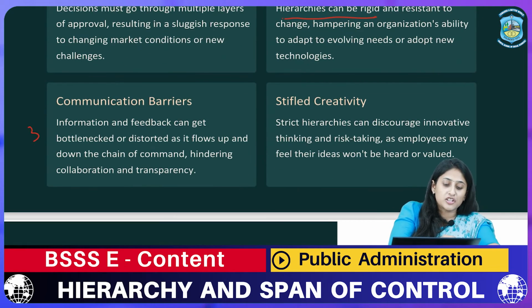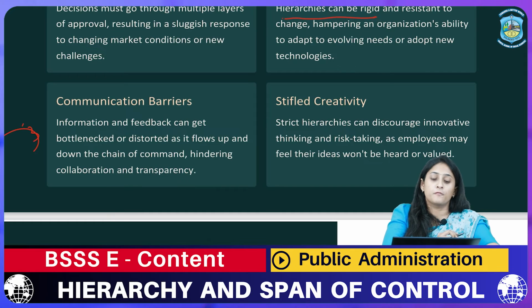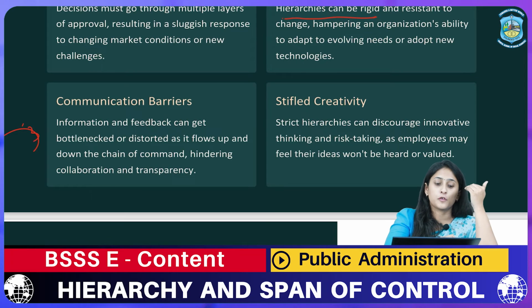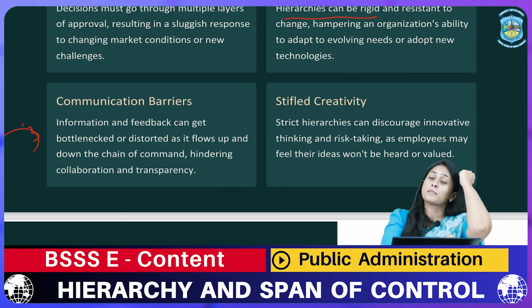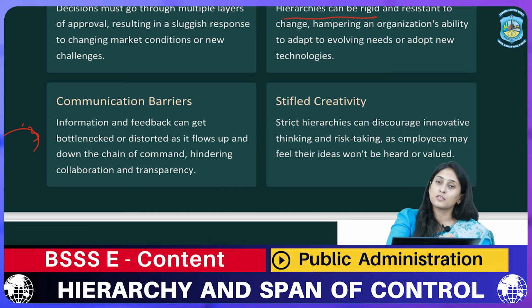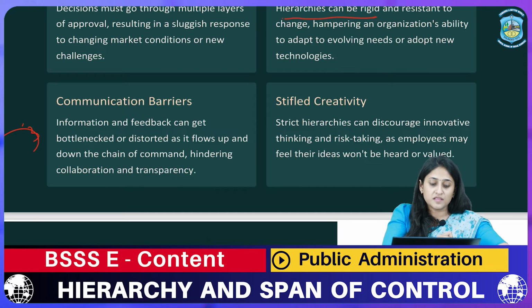Third is the communication barrier. Yes, it's a very basic disadvantage in the principle of hierarchy, because each and every individual has to follow one command. Now, when any chain of command is transferred from upper level management to lower level management, there is a high chance that middle level management could hamper the information. So it's not necessary that the totally correct information is transferred from upper level to the lower level.